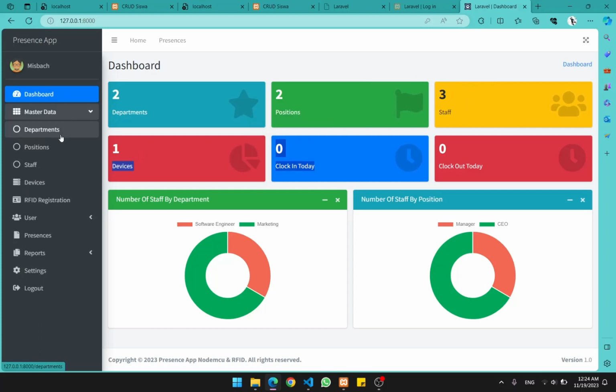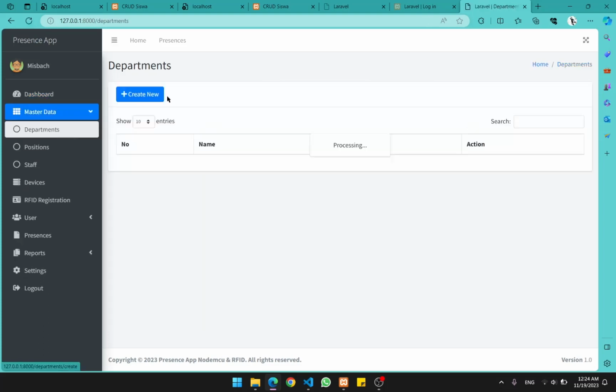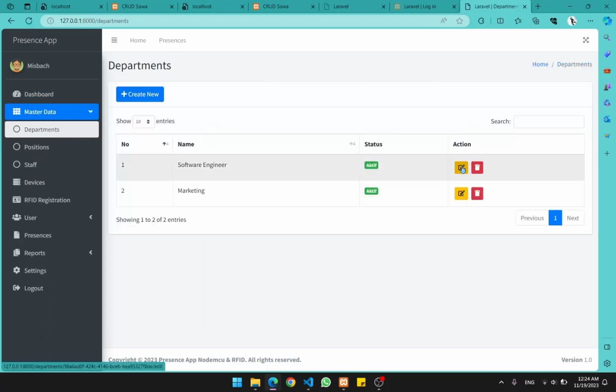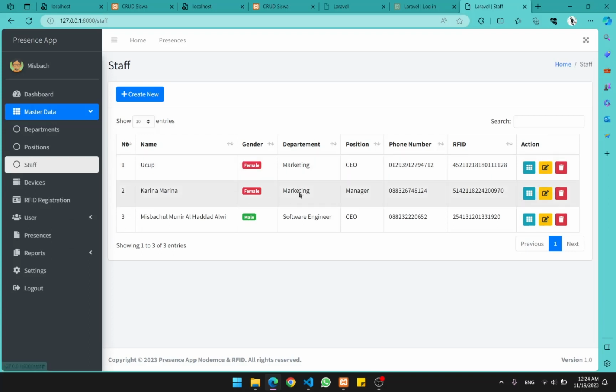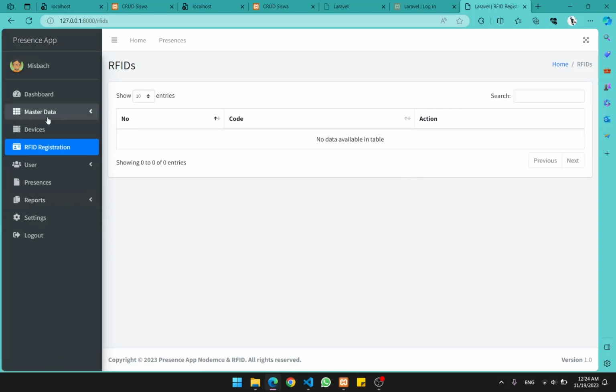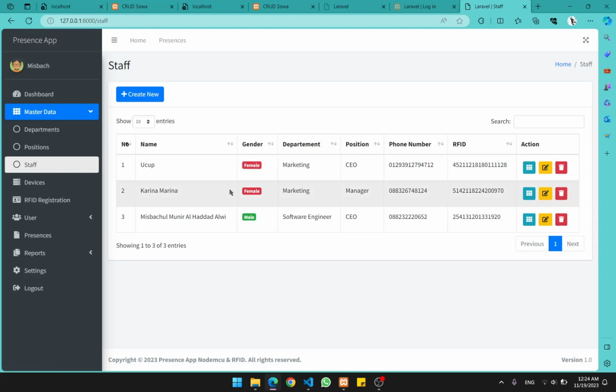Okay, this master data, we can see there is department here. We can create new department as well. We can edit also and delete. Okay, next is the positions, the same thing, and then staff. Yeah, and when we register a new RFID or cards, it will show up here. And then if it does, we can register it.